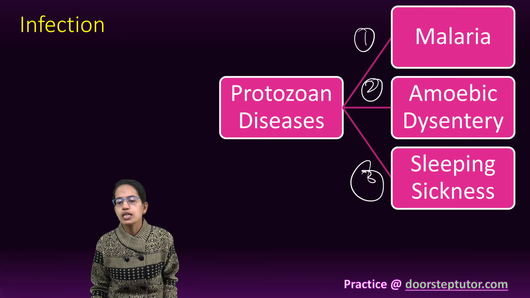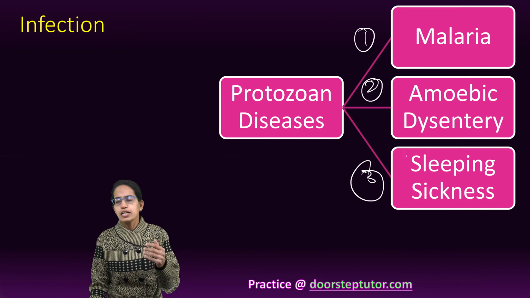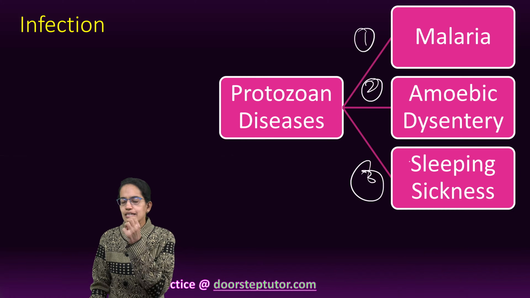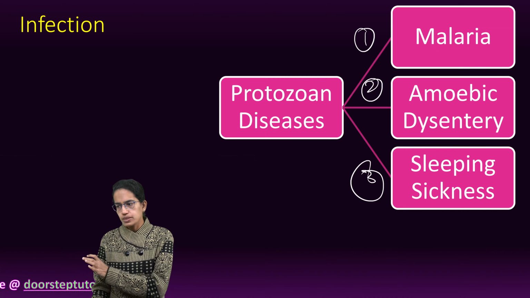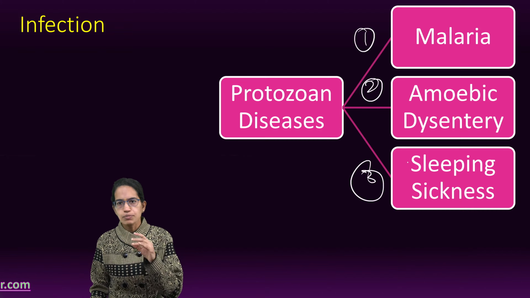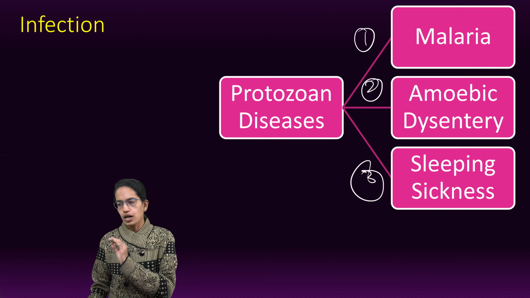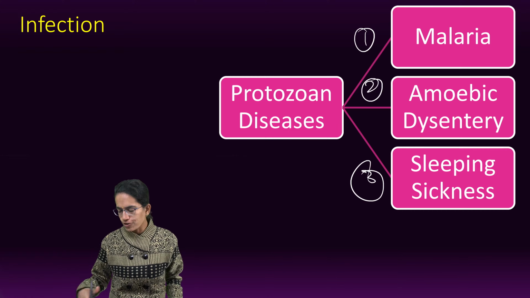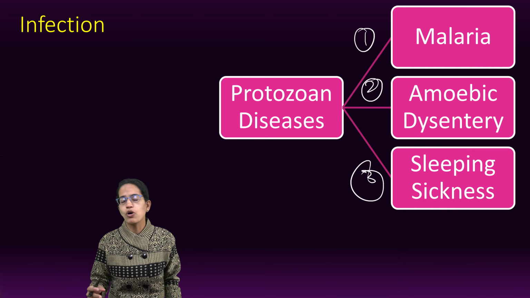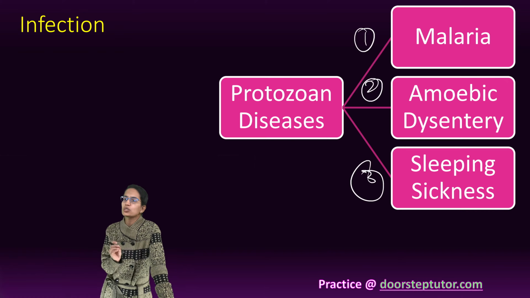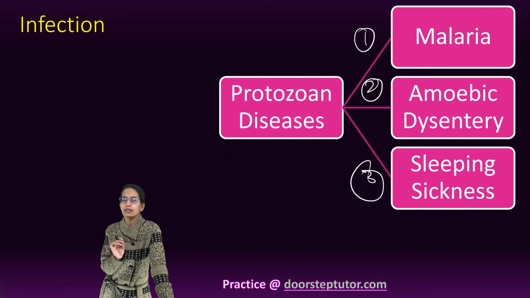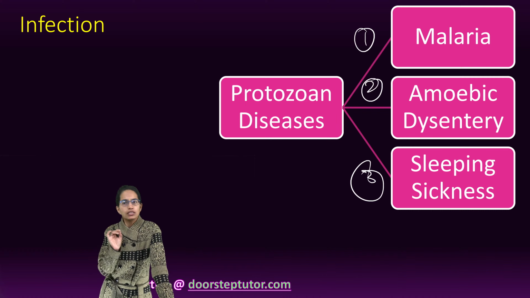Amoebic dysentery is a disease of the alimentary canal. It is caused by Entamoeba and it is commonly seen in children. Blood in the stool is a common symptom. It affects the ileum and the colon. Uncooked food, unhygienic food, flies on the food are common ways through which amoebic dysentery can be caused. So cooked food actually destroys the cyst of Entamoeba histolytica, which causes amoebic dysentery.